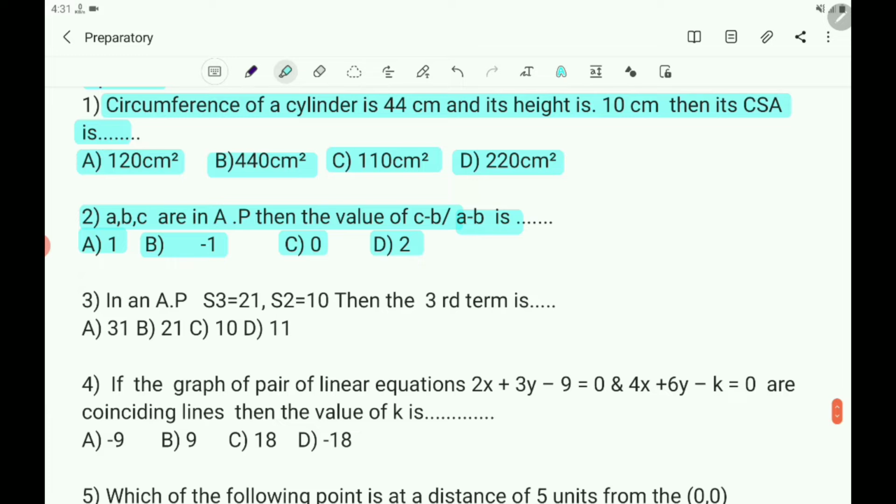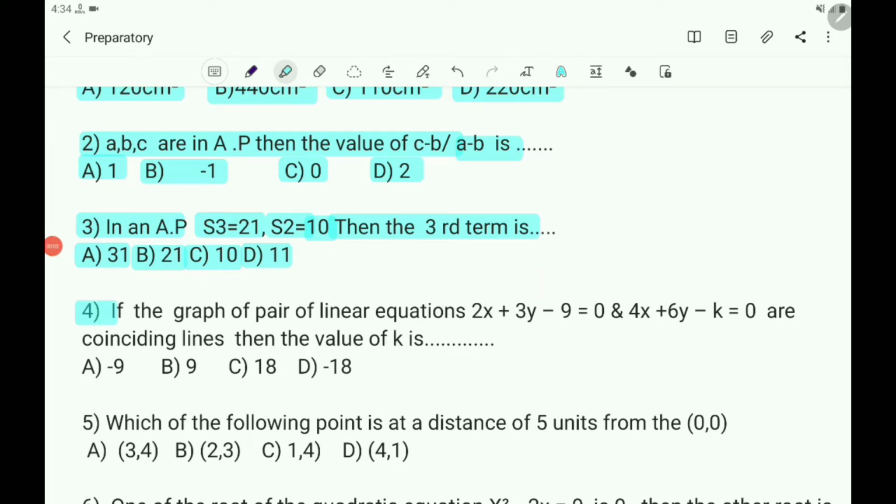Now you take the third question. In an AP, S3 equals 21, S2 equals 10, then the third term is. Options are A 31, B 21, C 10, D 11. Children, you do the work and find the answer.